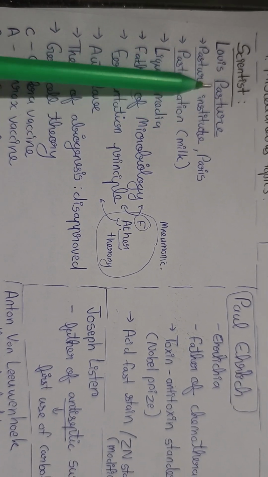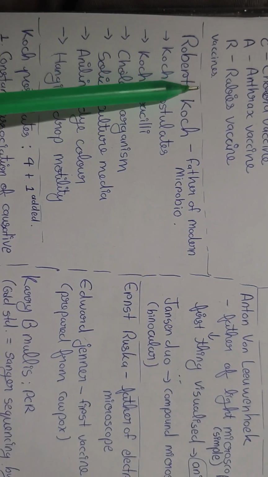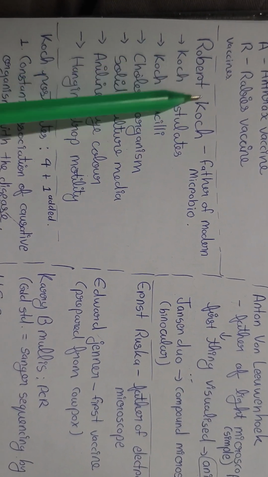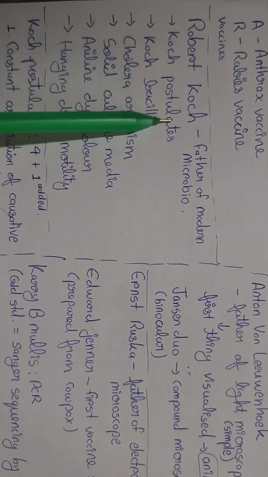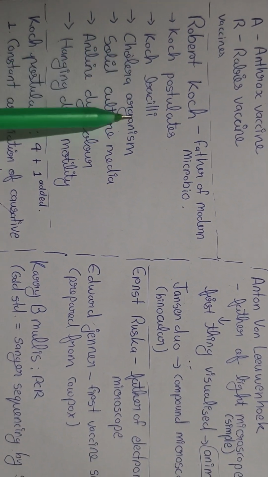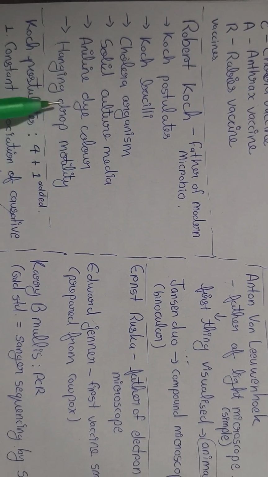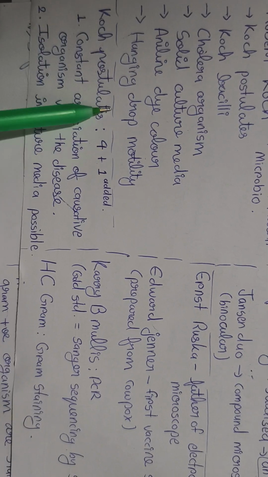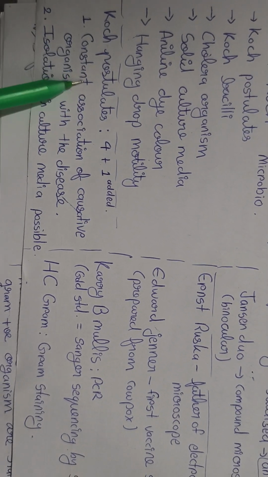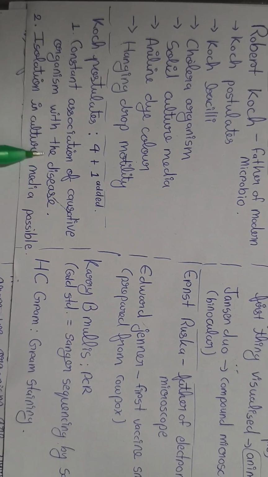Louis Pasteur is often asked as a short note in universities. Another important short note is Koch's postulates. So, Robert Koch, father of modern microbiology, Koch's postulates, Koch bacilli, cholera organisms, solid culture medium, aniline dye color, hanging drop motility. So, the four postulates by Koch are: constant association of the causative organism with the disease, isolation in culture media